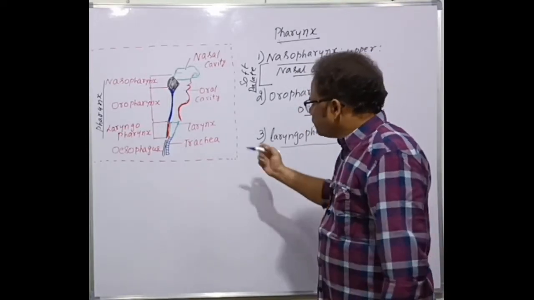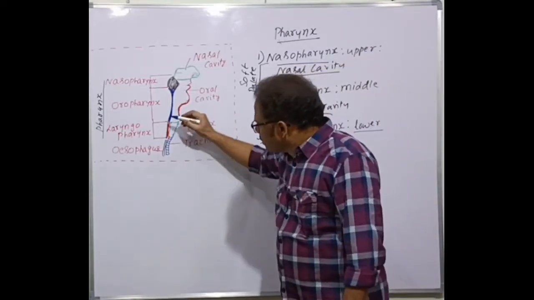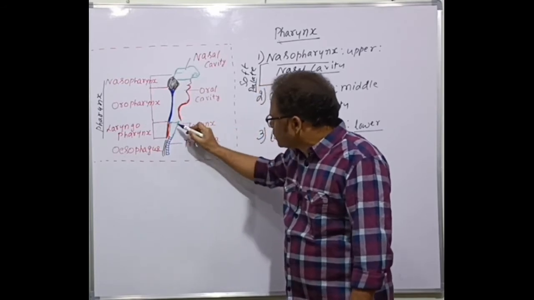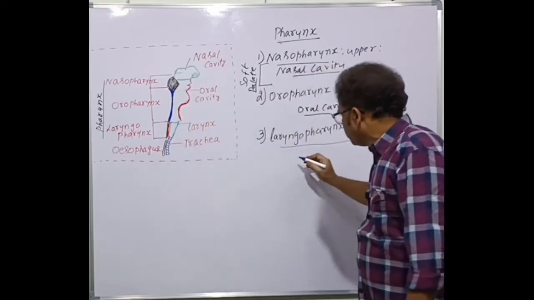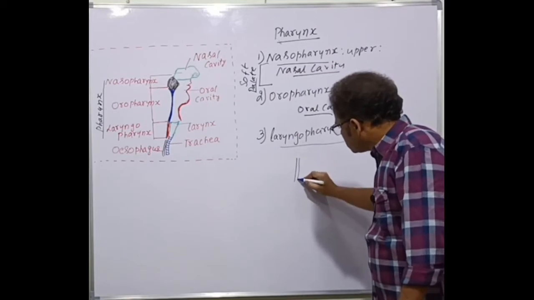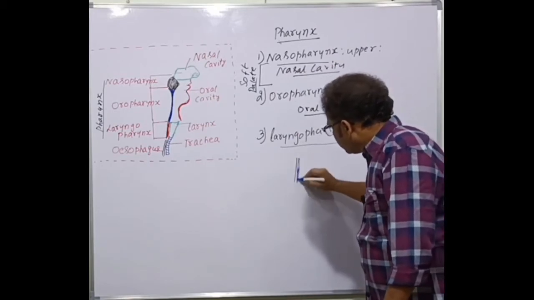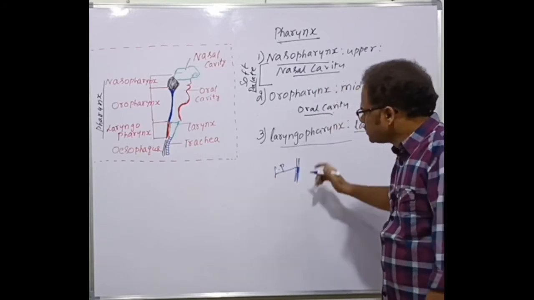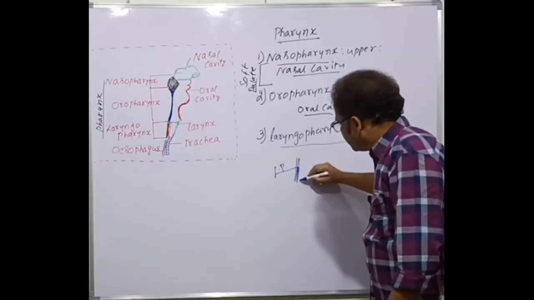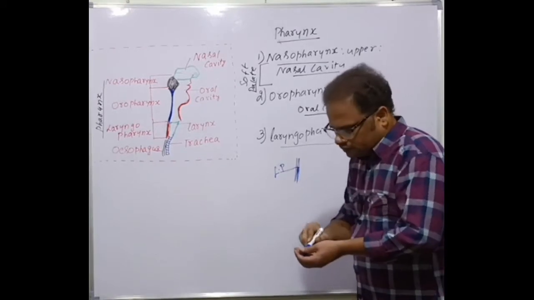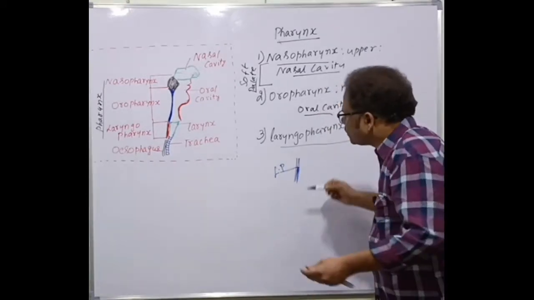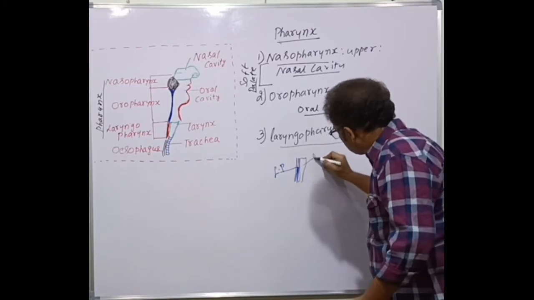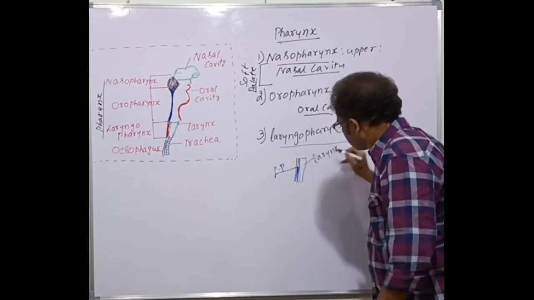See here, this is a very, very important structure. Why? Because the laryngopharynx is connected on one side to the larynx. I am drawing it here separately. This is the laryngopharynx, LP, I am writing here. Towards this side, what is present? The larynx is present here. This is the larynx, the voice box.